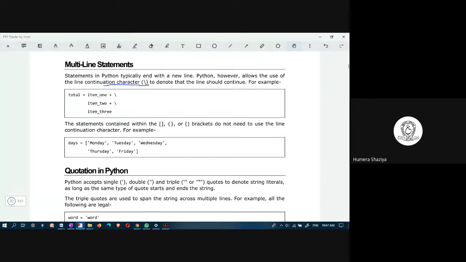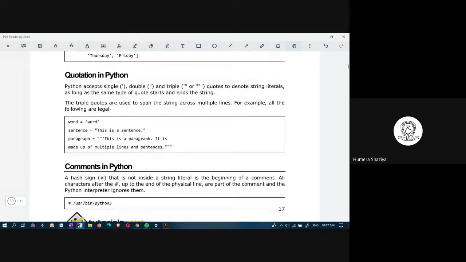If the code is within parentheses, braces, or brackets, you don't need this continuation character, but you can write that in multiple lines. This is a multi-line statement.